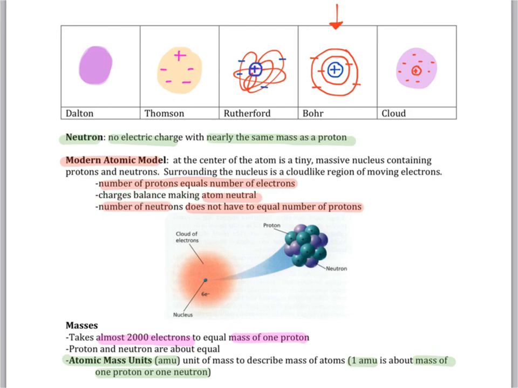And the number of neutrons does not have to equal the number of protons. You can see here in this image a central nucleus blown up to show both protons and neutrons, and a cloud of electrons. That 6e with a negative is representing 6 electrons circling around.